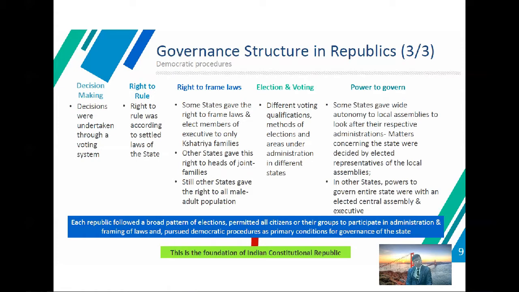So each republic followed a broad pattern of election, permitted all citizens or groups to participate in the administration and framing of law, and pursued a democratic policy as a primary condition for the governance of the state. This is the foundation of the Indian constitutional republic, related with decision making, right to rule, right to frame law, elections, voting, and power to govern.